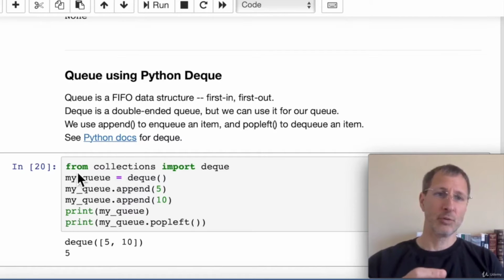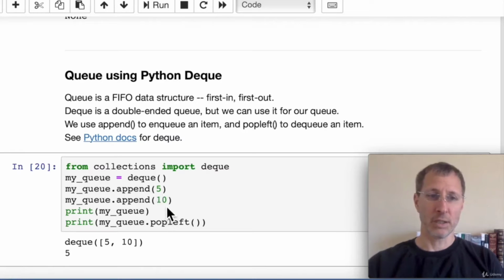So for basically just using a double-ended queue in Python as a single-ended queue, we can use from collections import deque. That's going to import our double-ended queue library, and then we'll create a new queue, my queue, and that's going to be a double-ended queue object. And then we can append items or push items using the append function. So we can push a 5 and we can push a 10 onto the queue. And then when we print out the queue, we see that we have a double-ended queue with a 5 and a 10 on it. And then if we want to pop items off of the queue, we use pop left.